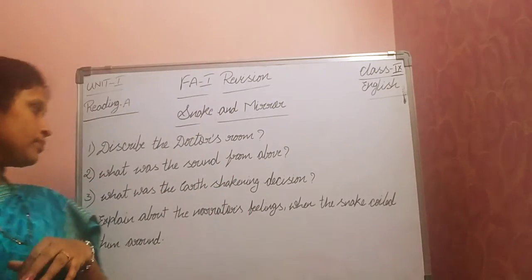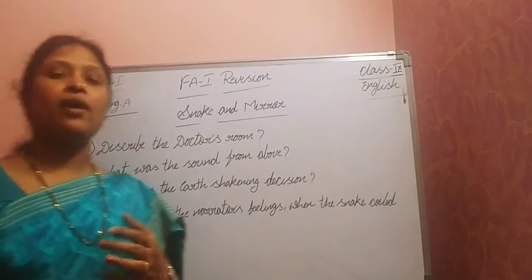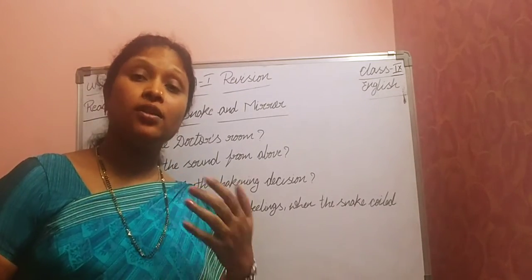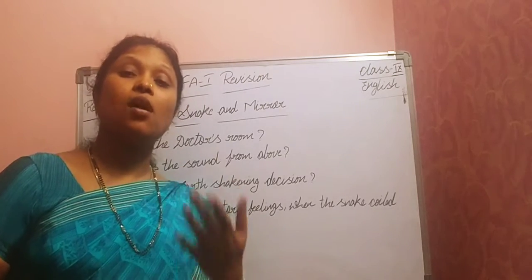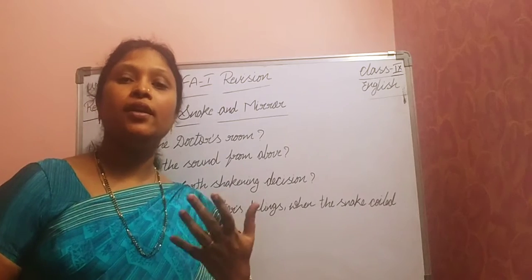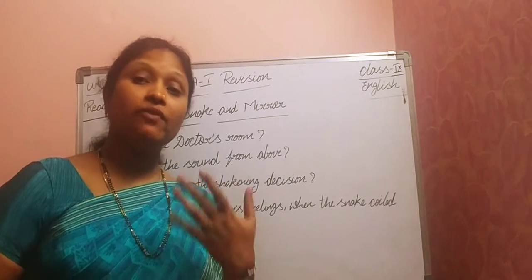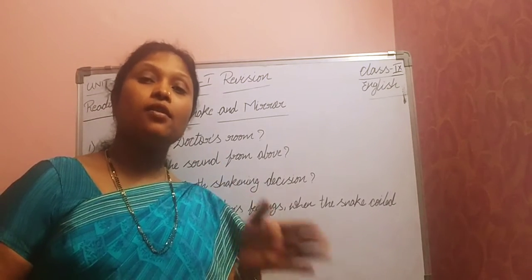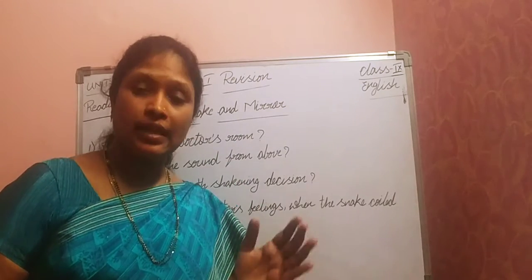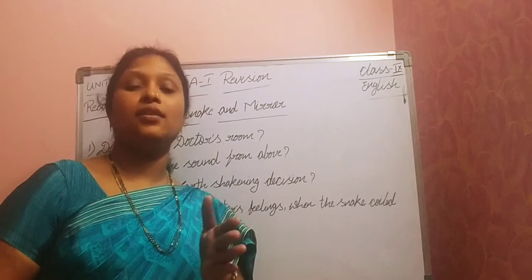Okay, next one. What was the sound from above? So when he entered his room, he opened the door, he observed one sound. What was the sound? Actually, if anybody goes to his room, everybody can say that he and rats were sharing the room. That means we can always see the traffic of rats in his room.